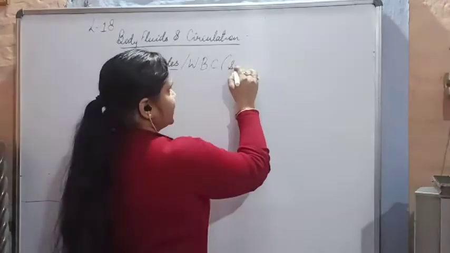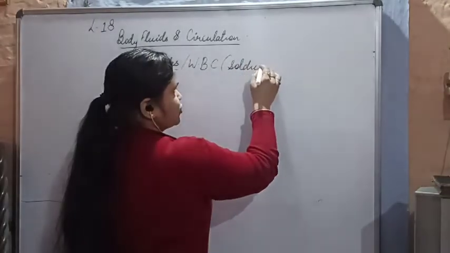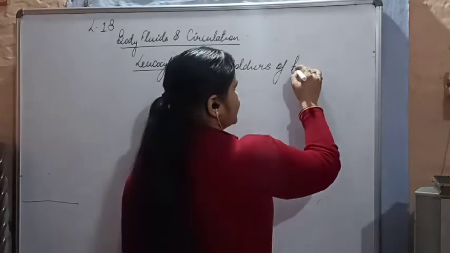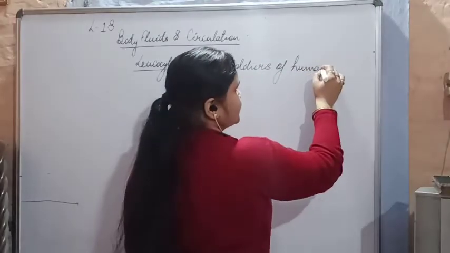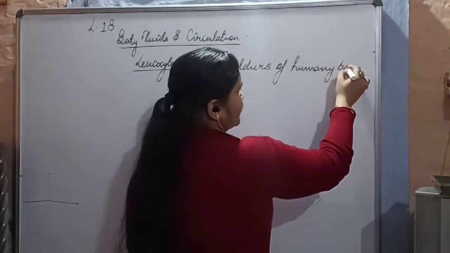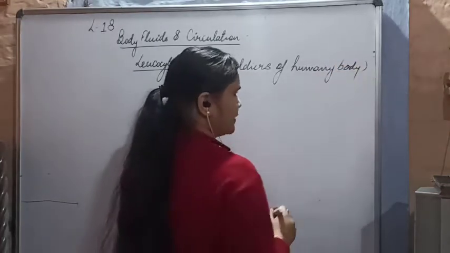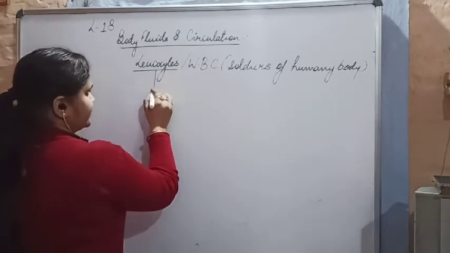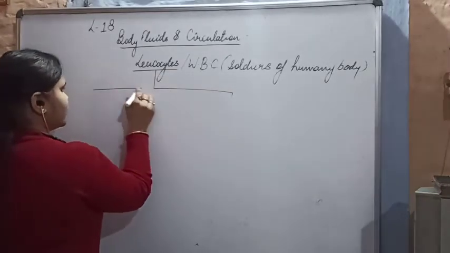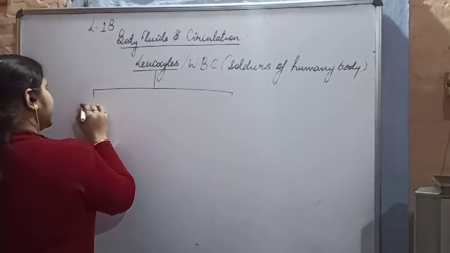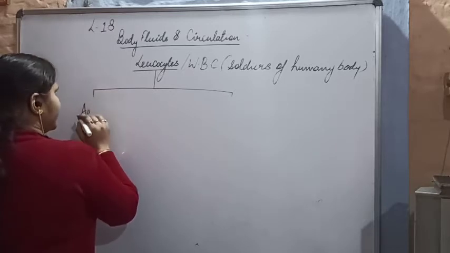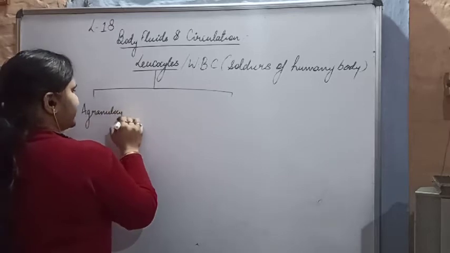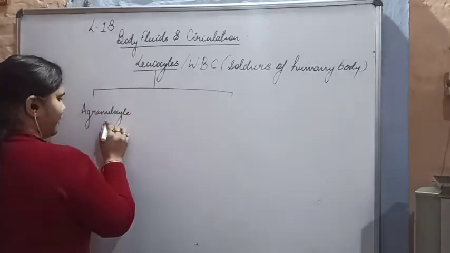In childhood we used to say that they are the soldiers of the human body. Okay, they are the soldiers of the human body because they increase our immune power. How are they increasing our immune power? What types are they? Let's go with them now. Okay, so here first is the agranulocyte. In the chart itself we will discuss.